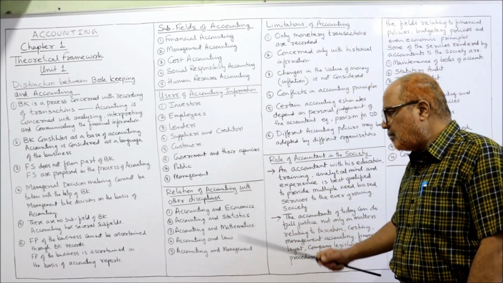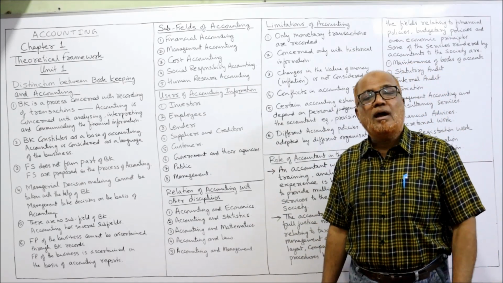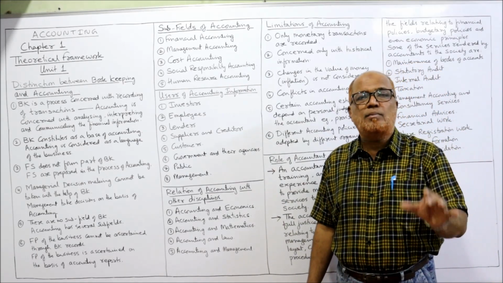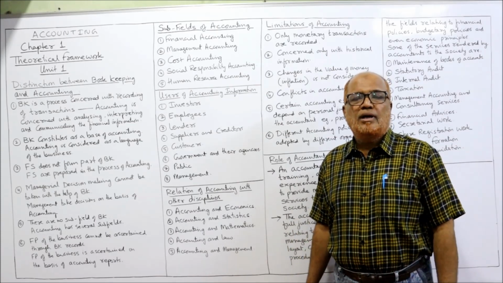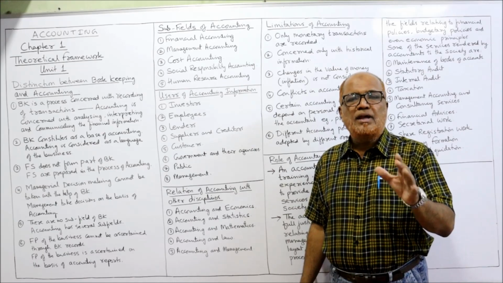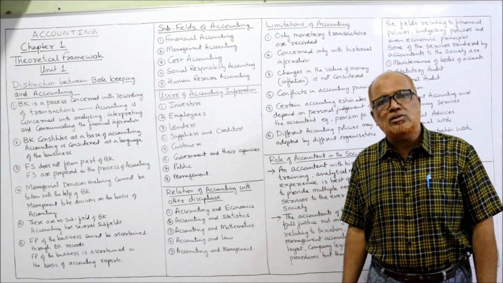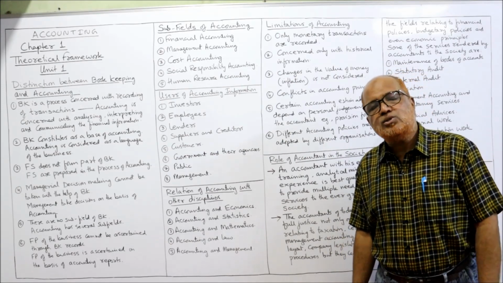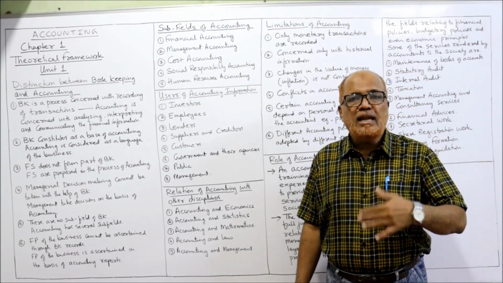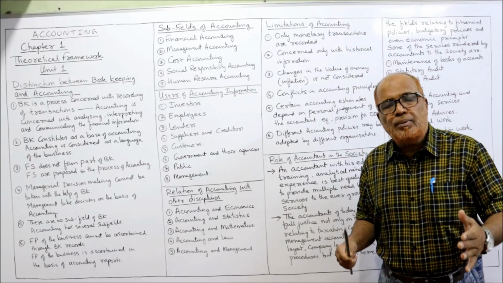Next come accounting and mathematics. The accountant must know a little bit of mathematics. He must know about algebra. He must know about other fields of mathematics because he has to make calculations. For example, an accountant has to calculate interest and annuities. He has to calculate depreciation.